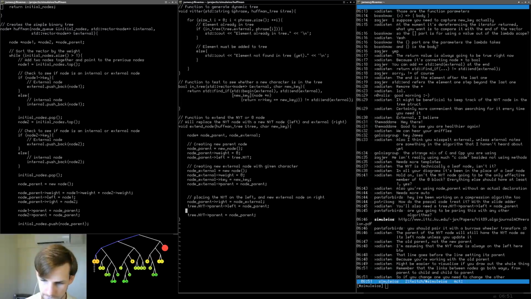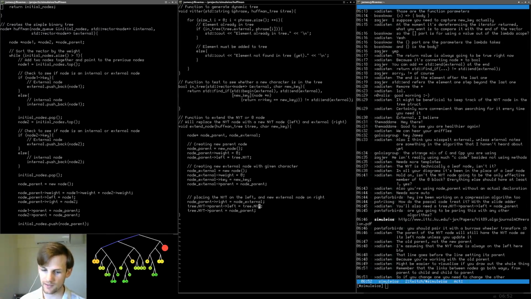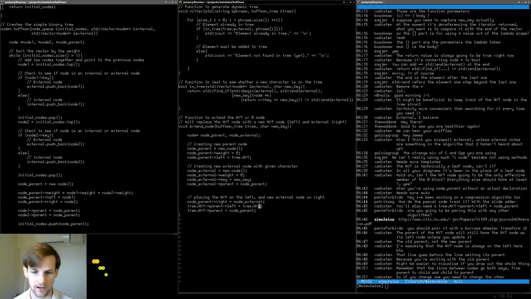Okay. No, my question isn't why we're updating. My question is, why is this node parent instead of tree dot not yet translated? That's my question. It's not why we have to link it back. That's fine. The question is why you wanted me to do node parent instead of not yet translated, if that makes sense. Okay. So node parent right, node external. Let me see.